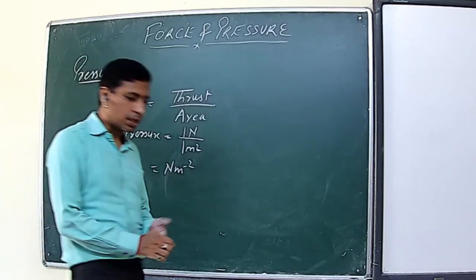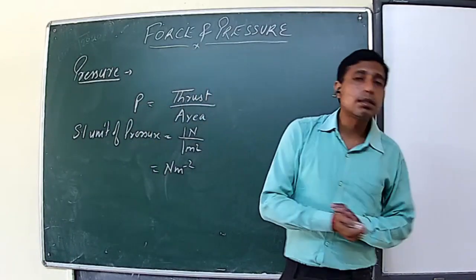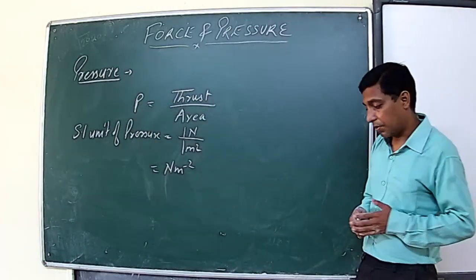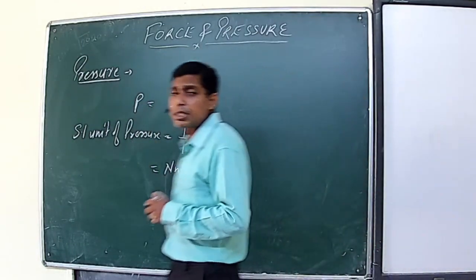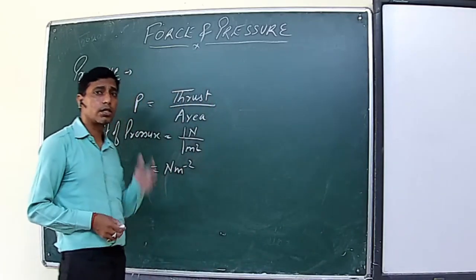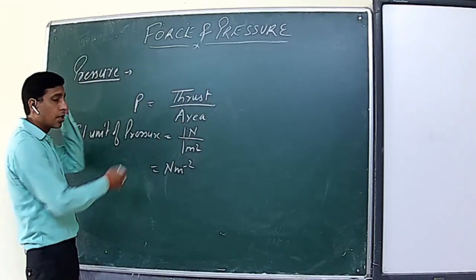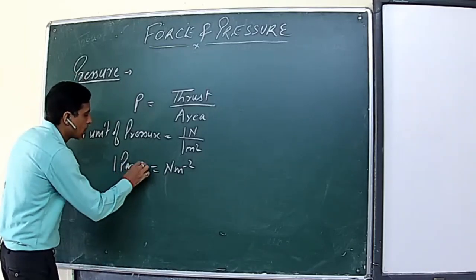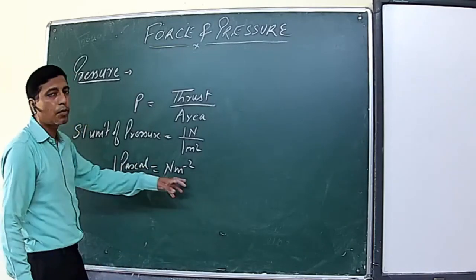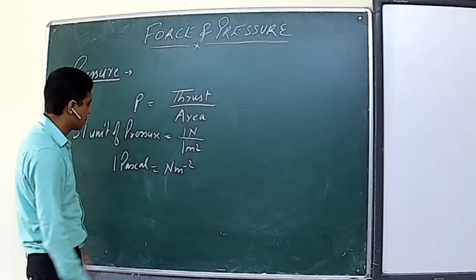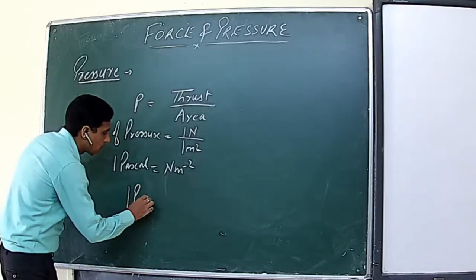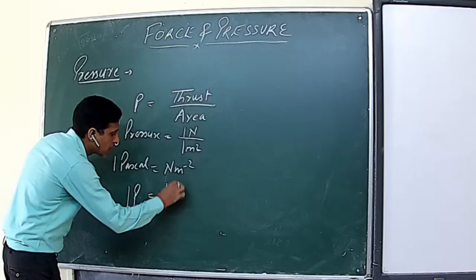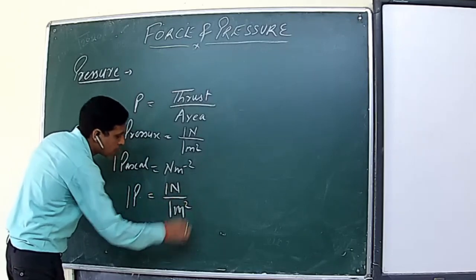Since pressure was studied by a famous physicist called Blaise Pascal, in his respect, the SI unit of pressure is also called Pascal. So 1 Pascal is equal to 1 Newton per meter square.